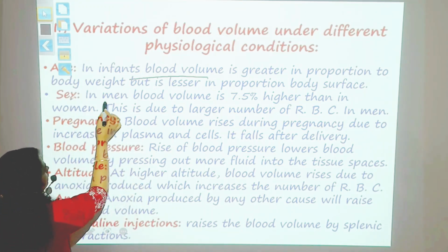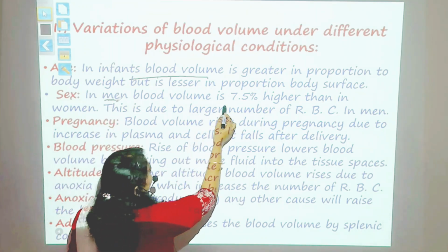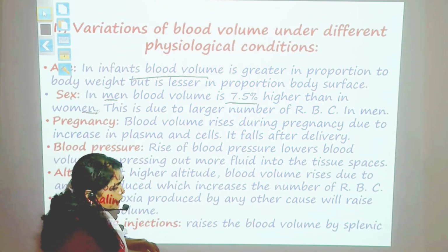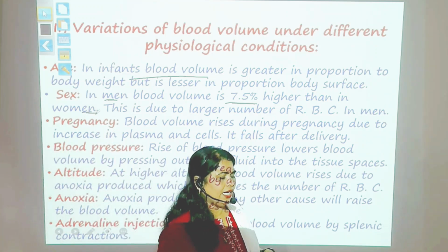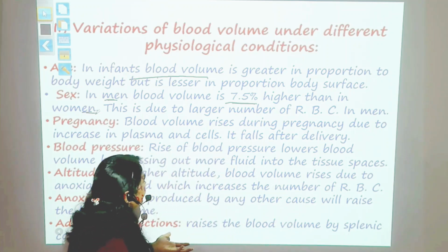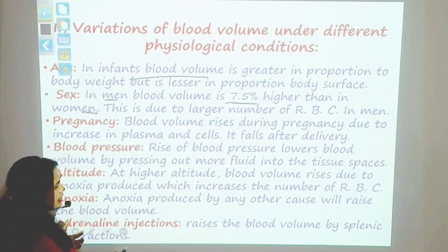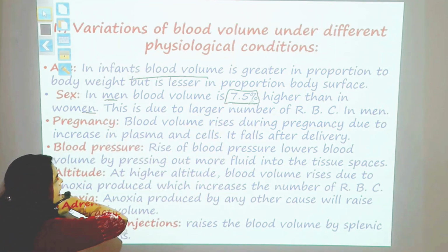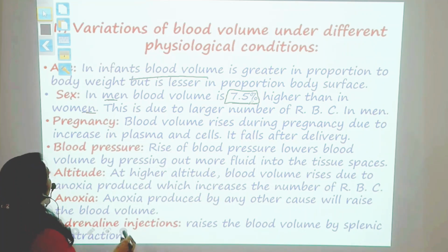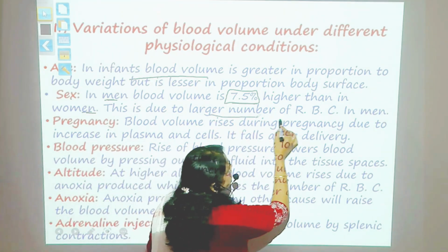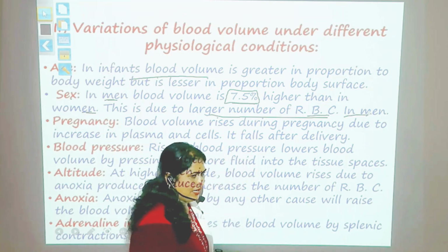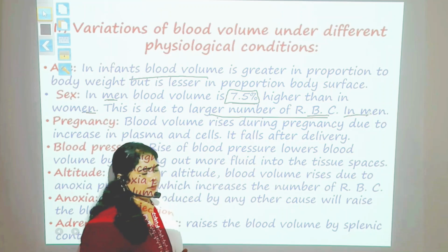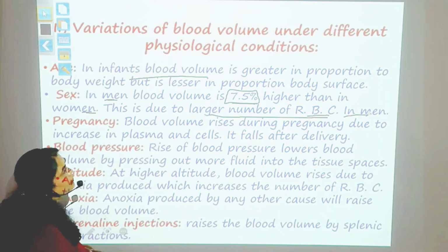Sex. In men, blood volume is 7.5% higher than that of the women. So when we say blood volume is 5 liters in women, it will be 5.5 liters in case of men with the same weight. It is 7.5% higher in case of men than in women, and that is because of the larger number of RBCs in case of men. Men will have 5.5 to 5.6 million RBCs, whereas female will have 4.5 to 5.5 million RBCs.